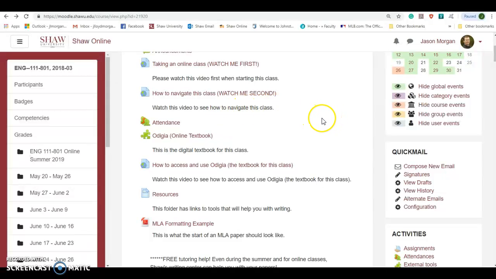The textbook for this class, what textbook am I supposed to be using? It is actually called Odigia, and to access it, you would click here. You've already paid for this when you signed up for the class. You don't have to go out and buy a separate textbook or anything like that. And there's actually another video right here, how to access and use Odigia. So this video that you're watching currently will not necessarily explain how to use the textbook. So after you get done watching how to navigate this class, then watch how to access Odigia. But that's how you access your online textbook.